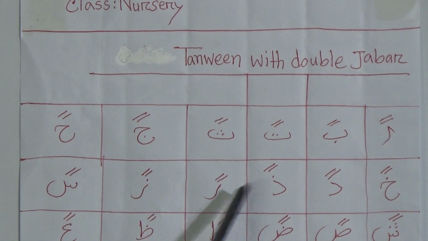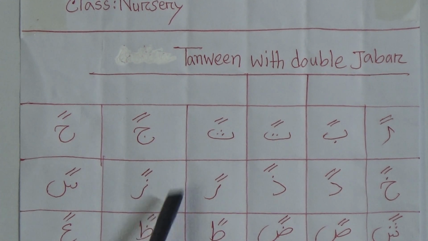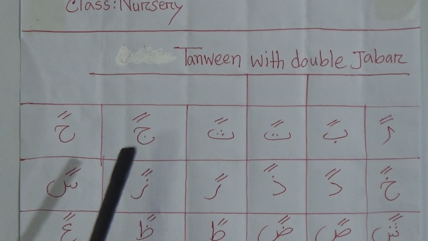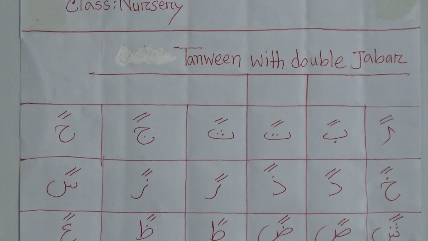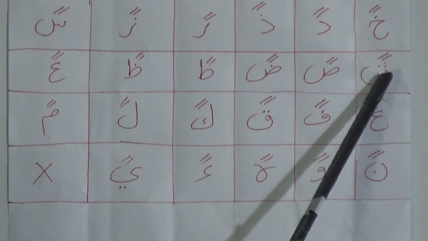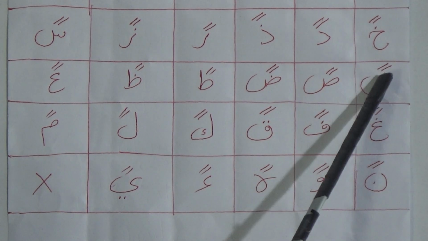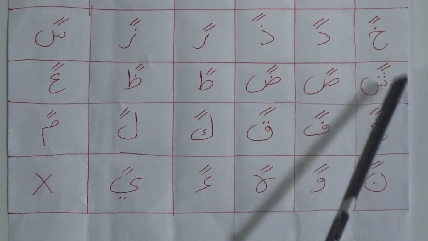Then my dear student, this one is Ra, Ra Dui Jabar Ran. Then this one is Za, the sound will be buzzing. Za Dui Jabar Zan. Then this one is Sin, Sin Dui Jabar San. This one is Shin, Shin has 3 drops or nukta. Now you have to pronounce this one Shin Dui Jabar Shan, with a dashing sound.